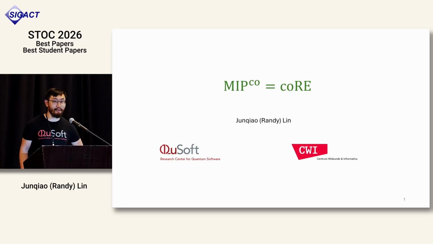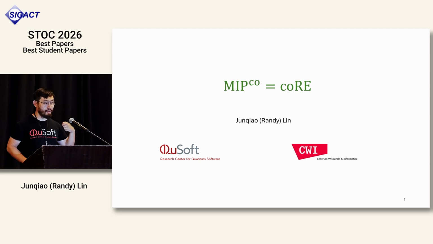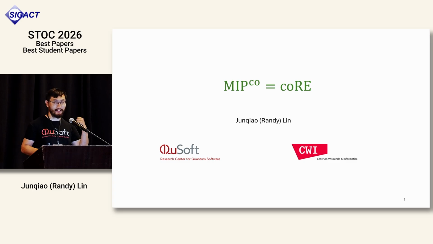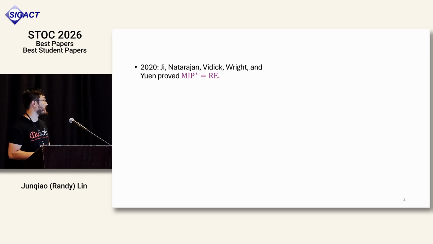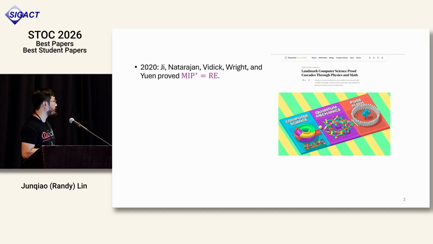Thank you for the introduction, and thanks for being here. So in order to really start this story, I want to first talk about a result that was done 6 years ago, which is a result called MIP star equals RE, which is proven by Ji, Natarajan, Vidick, Wright, and Yuen back in 2020. And the reason why this result is really exciting, not only to the complexity community, is because it is related to a bunch of questions in both quantum mechanics and operator algebra.